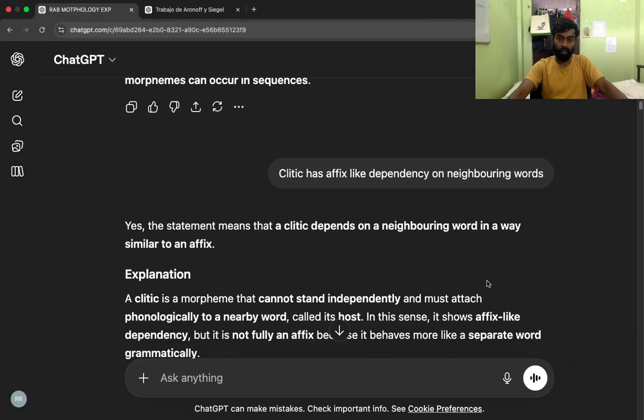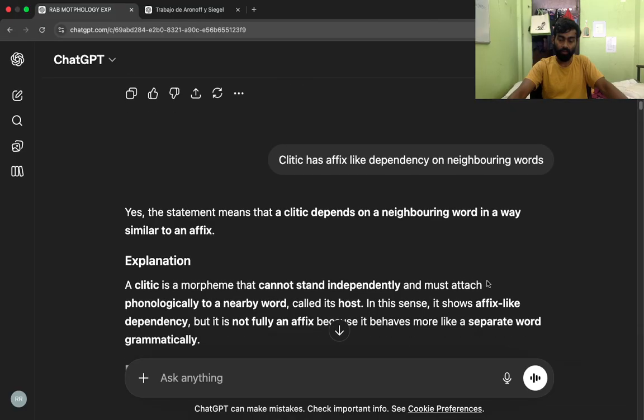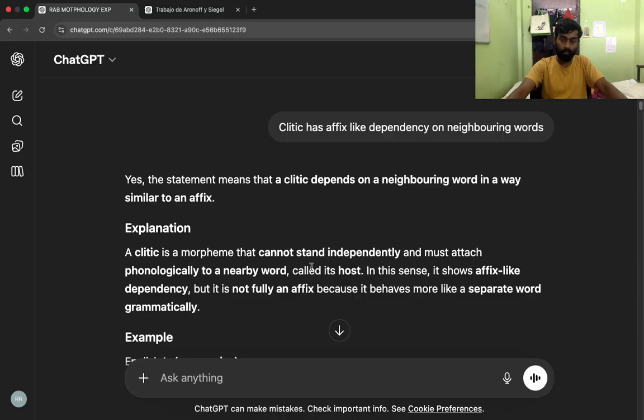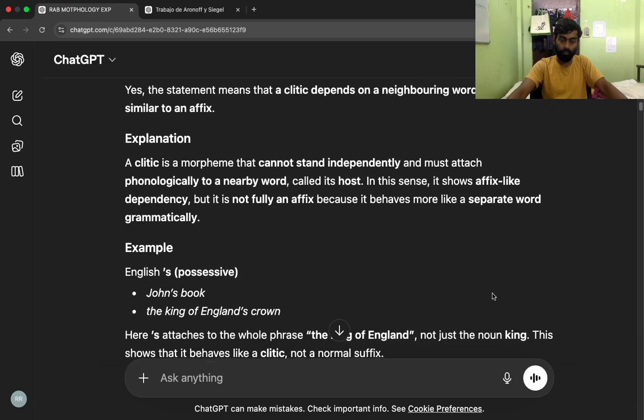Clitic has affix-like dependency on neighboring words. Yes, the statement means that a clitic depends on a neighboring word in a way similar to an affix. Explanation. A clitic is a morpheme that cannot stand independently and must attach phonologically to a nearby word, called its host. In this sense, it shows affix-like dependency, but it is not fully an affix because it behaves more like a separate word grammatically. Example, English 's, possessive.